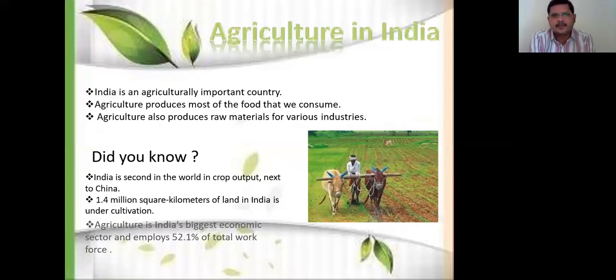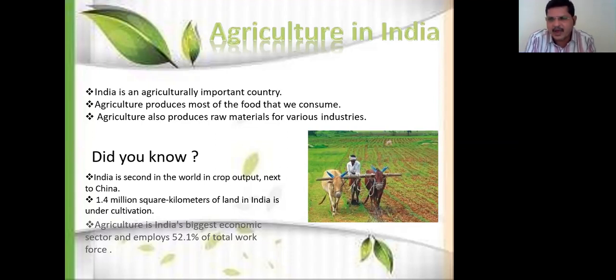So, agriculture in India. Before starting this, as we all know, agriculture is a very ancient practice in our country. Right from civilization, man has been cultivating, then he learned how to grow crops, and then he became self-sufficient.